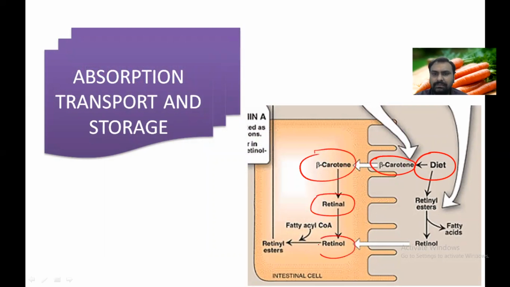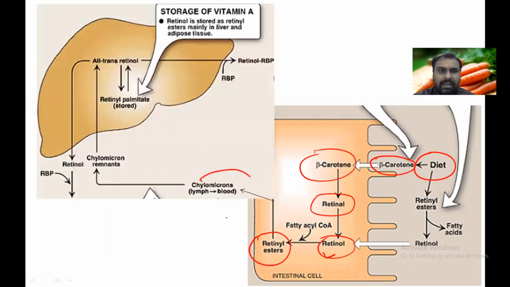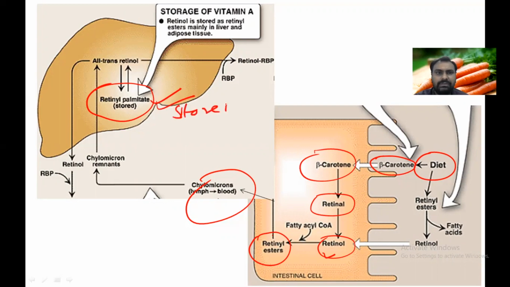Then this retinal is reduced to retinol, and then it is again esterified to retinyl ester, and they will be incorporated into chylomicrons. And chylomicrons, as you know, will go to the lymphatic system, and ultimately they will come to the portal circulation, and this retinol is stored as retinyl palmitate. Vitamin A, as you know, is a fat soluble vitamin, so it is stored in the liver. And depending on the requirement, this retinol will bind with retinol binding protein, and it will go to the tissue.